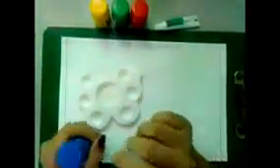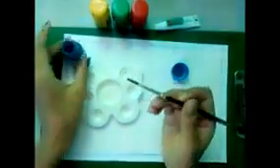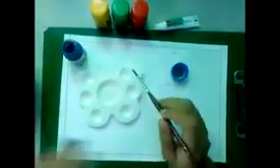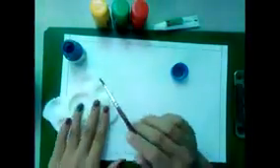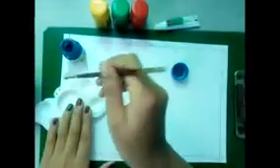So the first color which I will need is a blue color. So now I will take my blue color and I will remove it. With the help of the brush, I will take a little water in this part and I will remove the blue color.